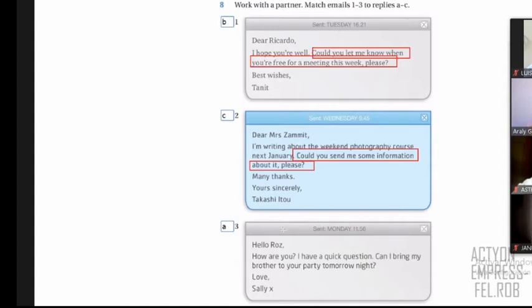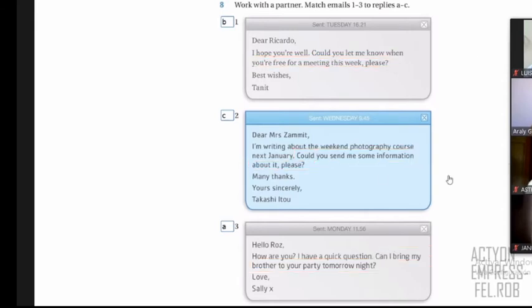Can I bring my brother to the party, right? This is another request. So this is what you have to do in your email. You have to write an email following the instruction. In a moment, I'll tell you the instruction. But apart from the instruction, you have to include a request with can or with could, right? So now let me explain about the writing. The writing is here in exercise 10.